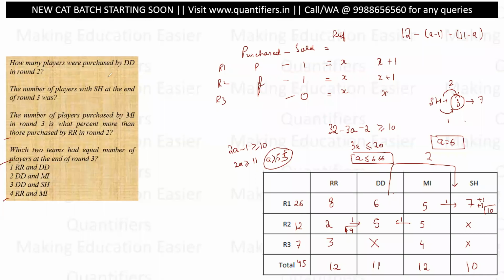How many players were purchased by DD in round 2? DD in round 2 is buying 5 players. The number of players with SH at the end of round 3: SH had 10 players. The number of players purchased by MI in round 3 is what percentage more than RR in round 3? 4 and 2. So they are buying 2 players more. So 2 by 2, 100%. 100% more players they are buying.